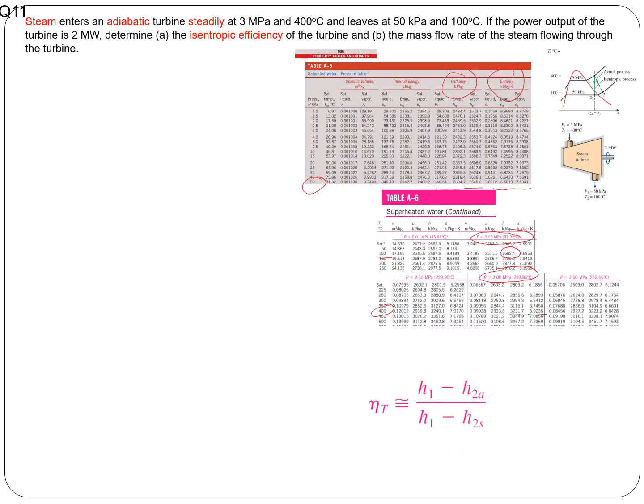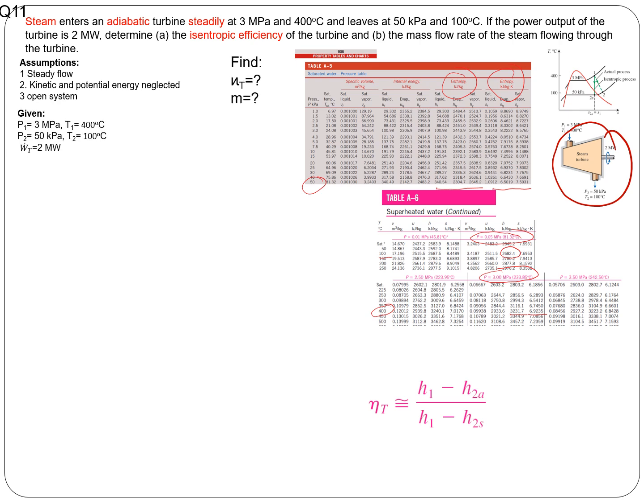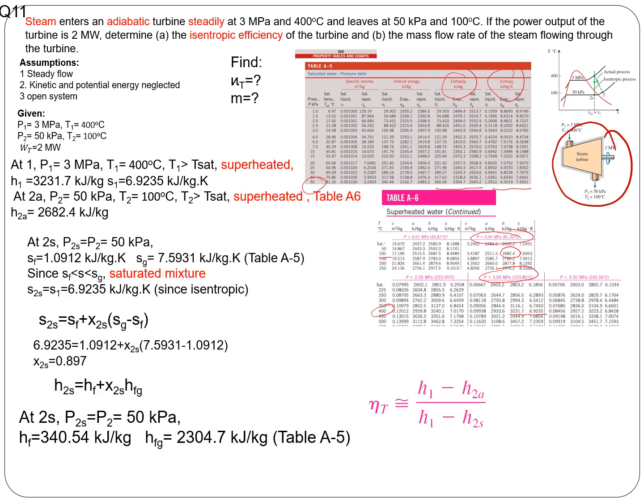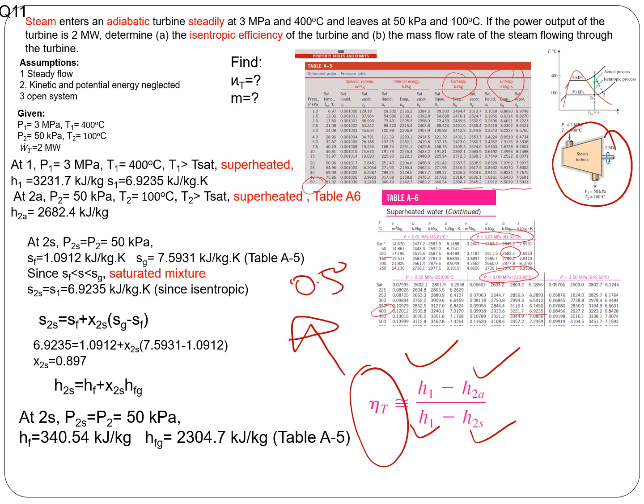So in the class we did a problem that relates, I think, to the turbine, and you were asked to calculate the isentropic efficiency. So basically we have to know H1, H2A, and H2S, and you can find the isentropic efficiency. The other way to put this problem, sometimes the isentropic efficiency is given, let's say 50% or 0.5, and you may be asked to calculate the temperature, or the actual enthalpy, whatever. So it could be one way or the other way in terms of asking questions from the exam point of view.